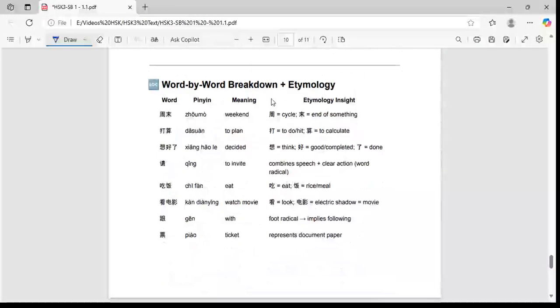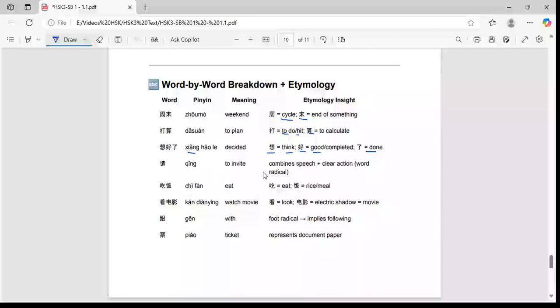And here is the etymology which helps us to know the roots of the vocabulary here. Zhōumò, zhōu is cycle and mò is end of something. And dǎsuàn, dǎ is to do it, and suàn is to calculate. And xiǎng is to think, and hǎo is good and completed, and le is equal to done.